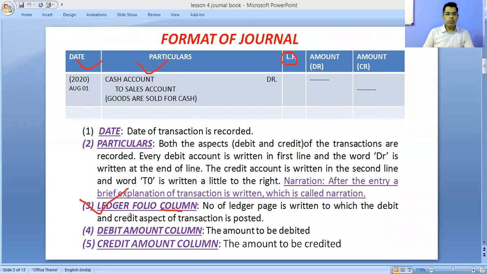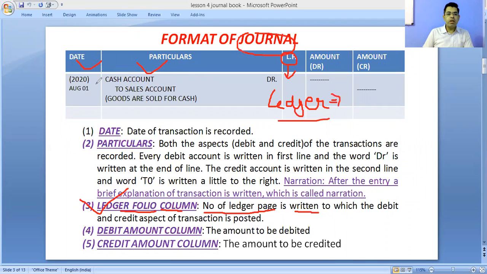Okay, the third column is the ledger folio column. And what will be written here? The number of the ledger page is written. It means the page number of the ledger. After completion of that journal book, we have to prepare the ledger book.